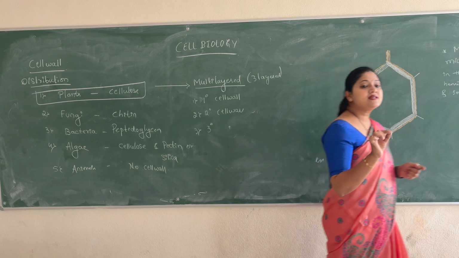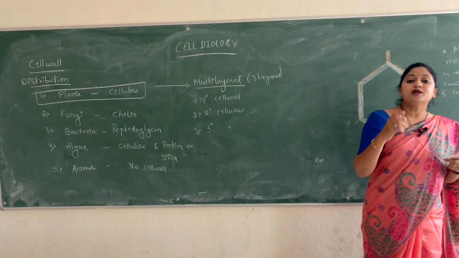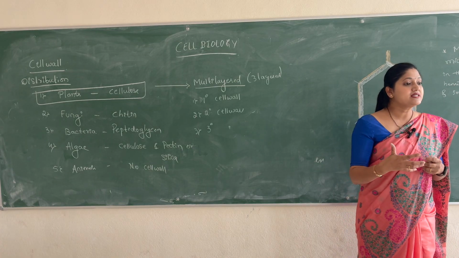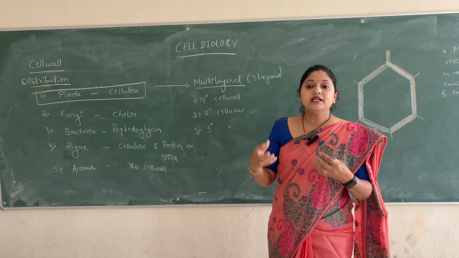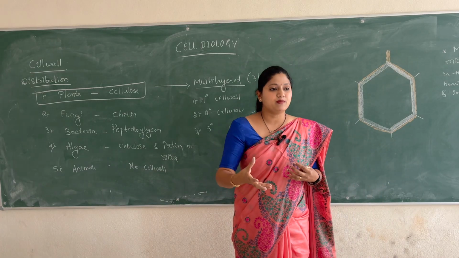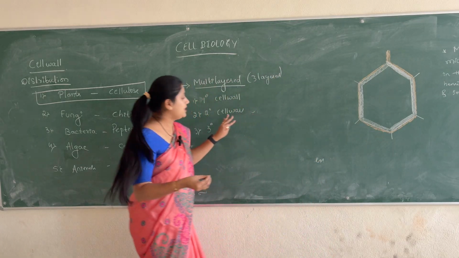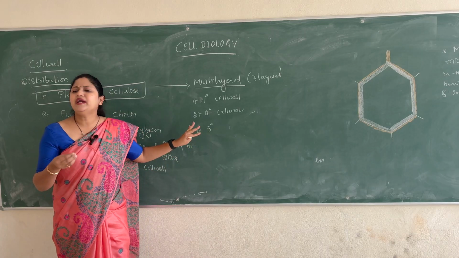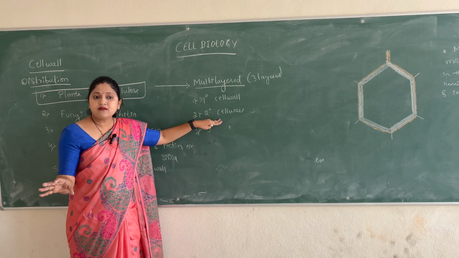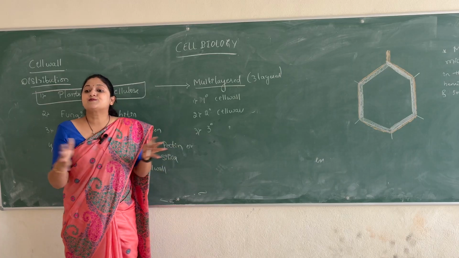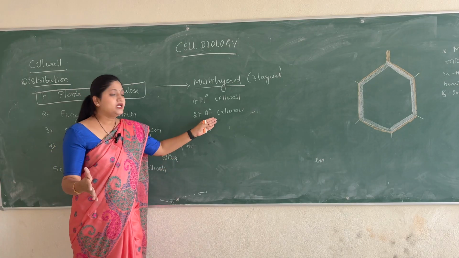Why do meristematic cells have only the primary cell walls? Why they don't have the secondary and the tertiary cell walls is because the feature of the meristematic cells is to enlarge and to grow. Right? If they have to enlarge and grow, then there should be the cell wall which is thin and flexible. Right? And thin and flexible cell wall is the primary cell wall. When it comes to the secondary and the tertiary cell walls, these cell walls are quite rigid. The tertiary cell wall though is very strictly rigid, I can say. The secondary cell wall is quite rigid. It doesn't allow the expansion of the cell. It's very difficult for the cell to get expanded when there is secondary and the tertiary cell wall.